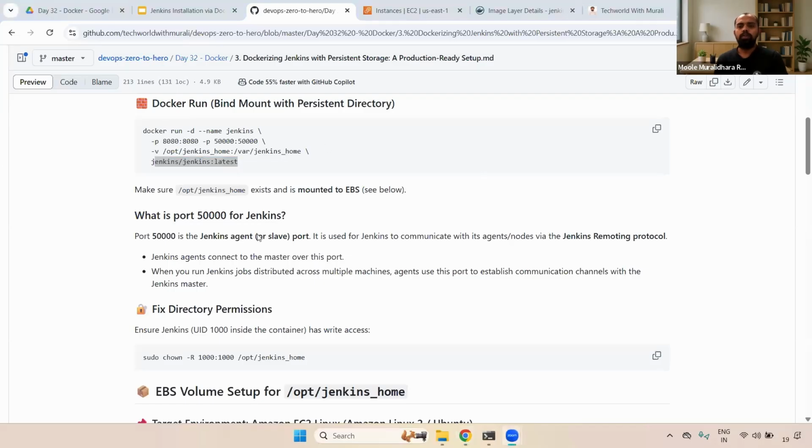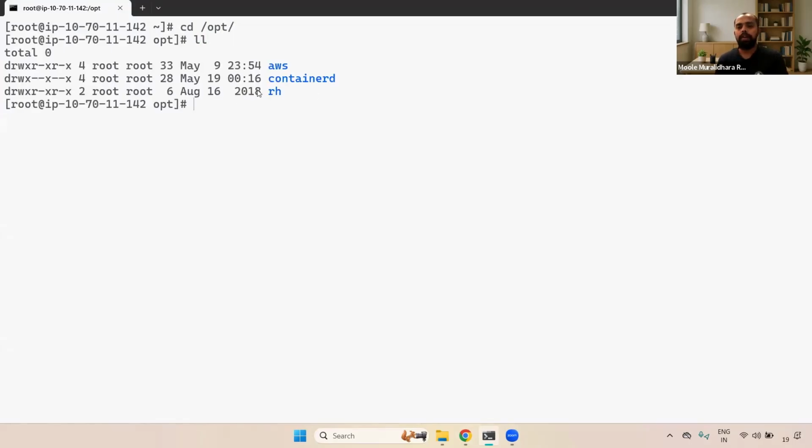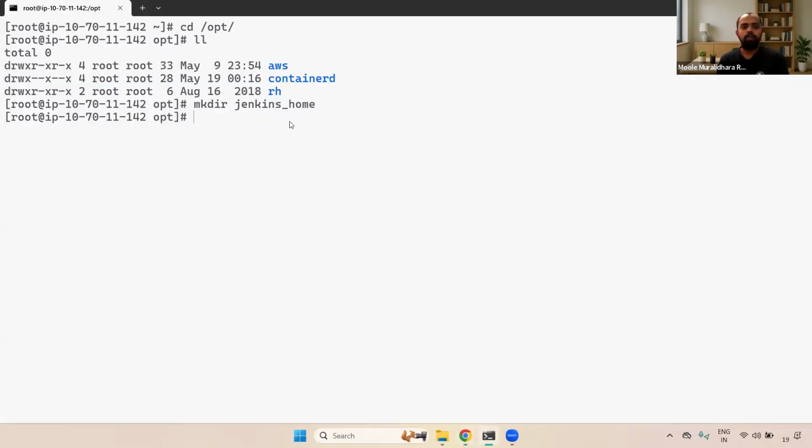Now what I'm going to do is run this command. Before running it, in your local system, inside the opt directory, you have to create Jenkins_home. You can go here and first go to the opt directory, and check whether we have it or not. If you see here, we haven't created that directory. Now I'm going to create it with mkdir Jenkins_home. Yes, Jenkins_home we have given.